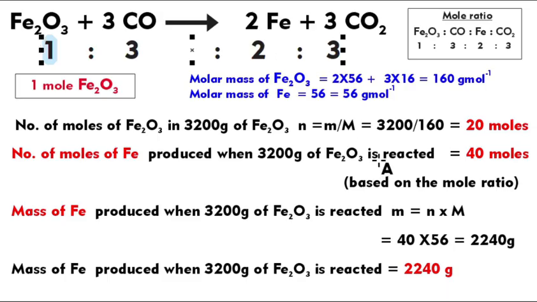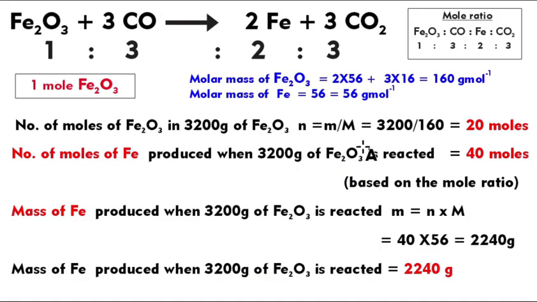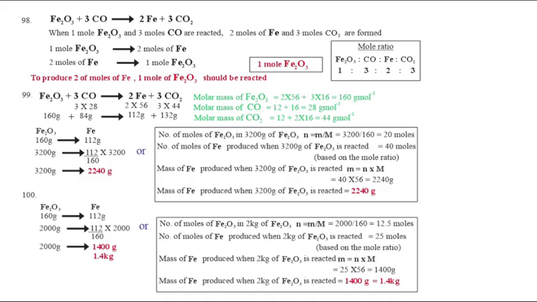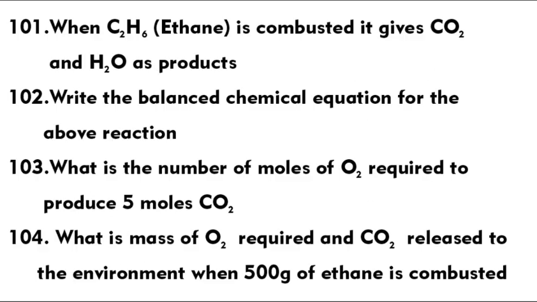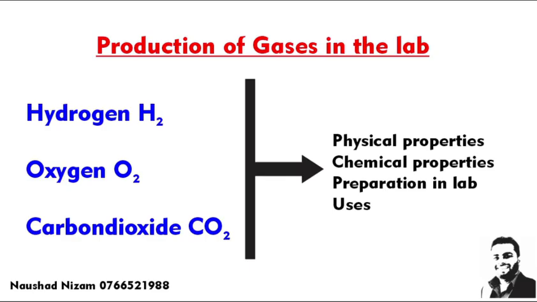And then they ask, 3,200 grams of hematite when it is reacted, how much iron is made? So simply convert it into moles, check the ratio. So iron doubles, 40 moles, and multiply the molar mass of iron with the number of moles, you get the number of grams. So we can do these calculations to practice. So there's another question here. Make a try, you can get the answers, right? Next. We'll make a try kala balanna.